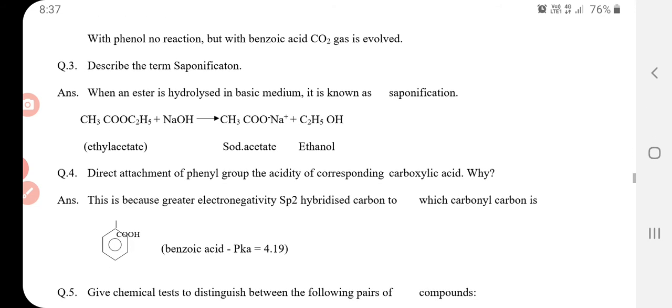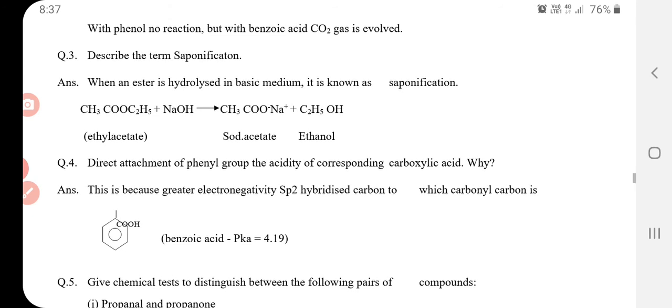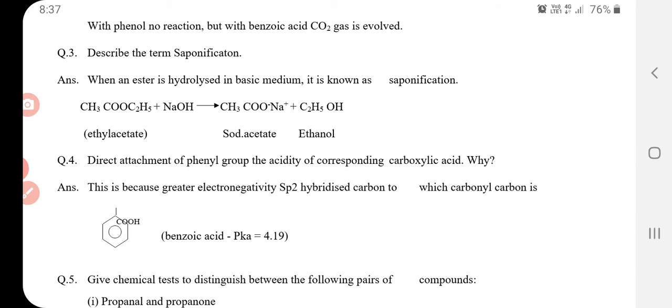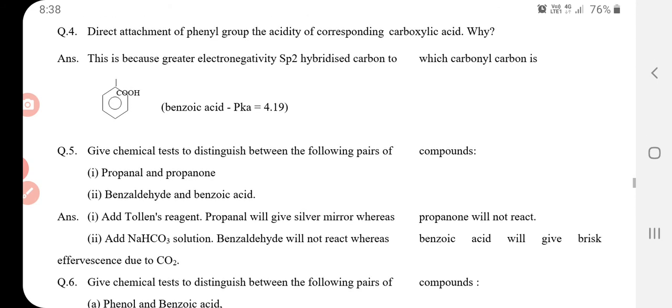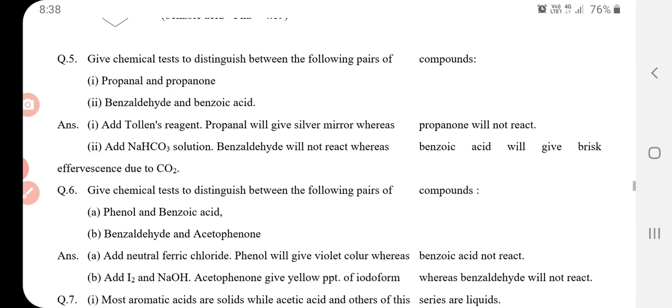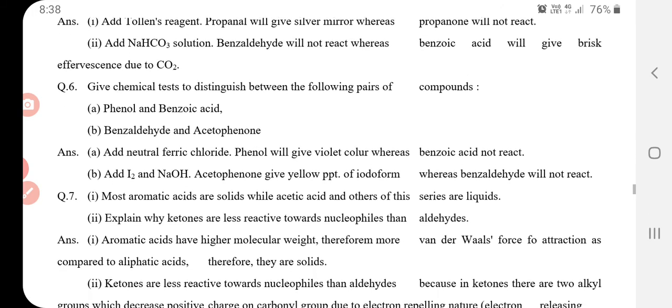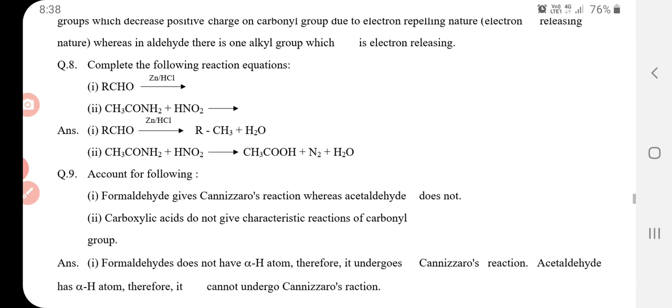Direct attachment of phenyl group increases the acidity of the corresponding carboxylic acid. Why? This is because of the greater electronegativity of sp2 hybridized carbon. These are some questions which will be helpful for quick revision of this chapter. Students, you can find this question and take a revision.